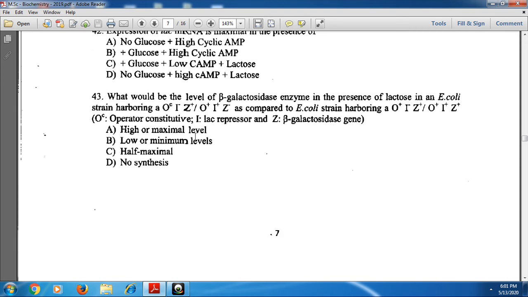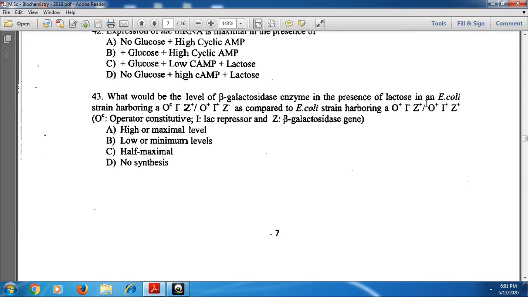And next, question 43: what would be the level of beta galactosidase enzyme in the presence of lactose in an E. coli strain harboring these genes, as compared to an E. coli strain harboring the other genes? Here Oc refers to the constitutive operator, I refers to the lac repressor, and Z refers to the beta galactosidase gene.